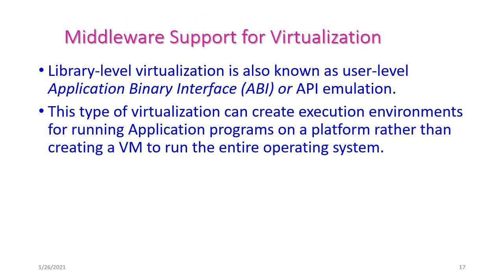The middleware support for virtualization. Here library level virtualization is also known as user level application binary interface, that is ABI or API emulation. This type of virtualization creates only the execution environment for running application programs, but it will not create a virtual machine to run the entire operating system. So by using middleware support virtualization, we can simply create an execution environment for running application programs.